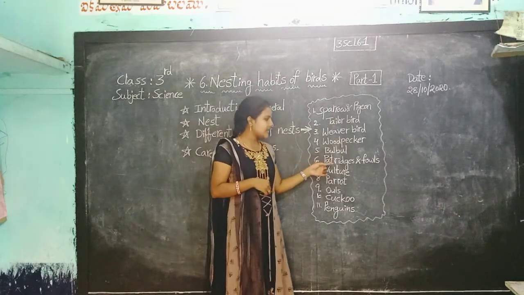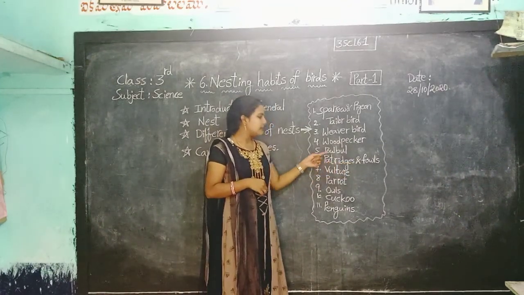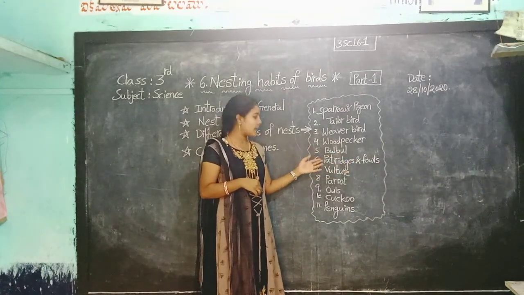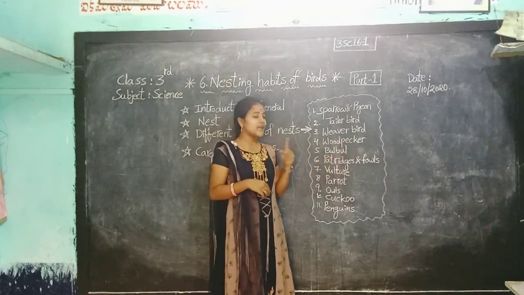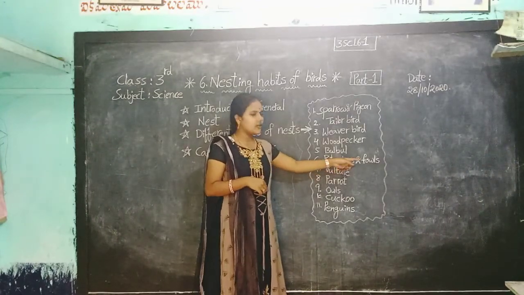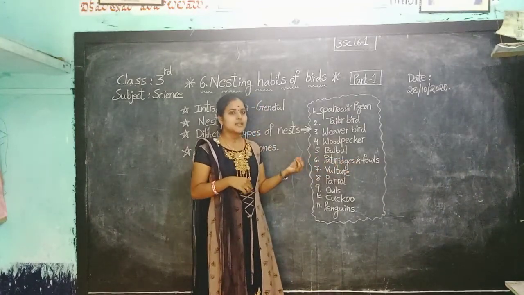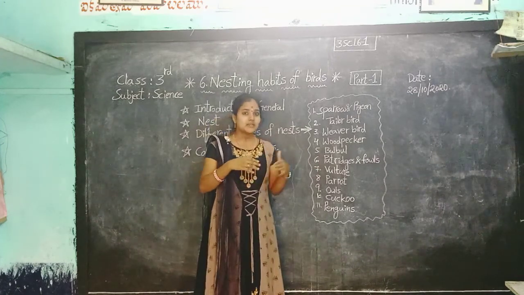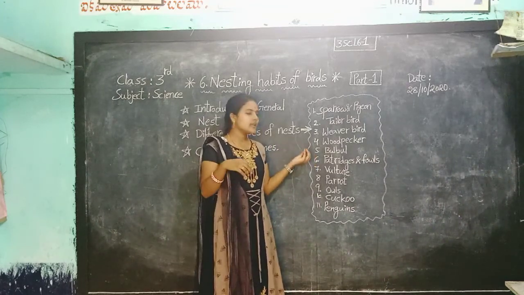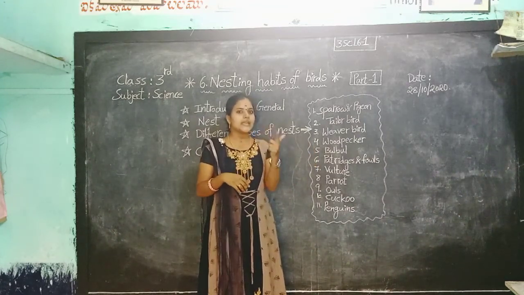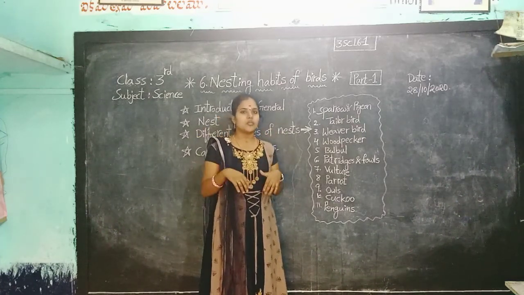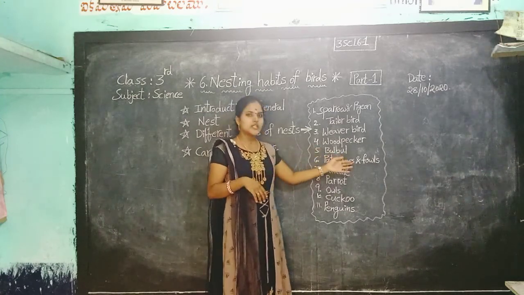Next one, partridges and fowls. What is this, children? These are one type of birds. Once you observe the spelling, children, P-A-T-R-I-D-G-E-S. Partridges and fowls. Their nest is in the ground. By using their beaks, they dig the ground and make a hole in the ground and use it as a nest.